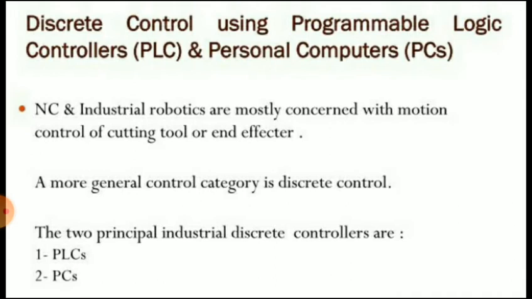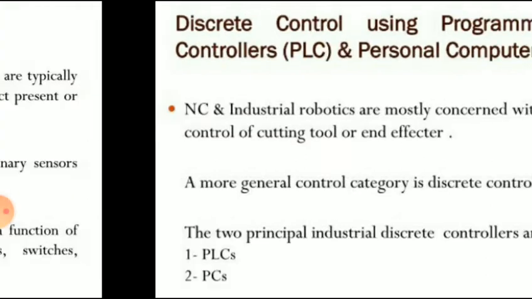Good morning. Today we will discuss discrete control using logic gates. NC and industrial robotics are mostly concerned with motion control of a cutting tool or end effector. A more general control category is discrete control. The two principal industrial discrete controllers are PLCs and PCs.